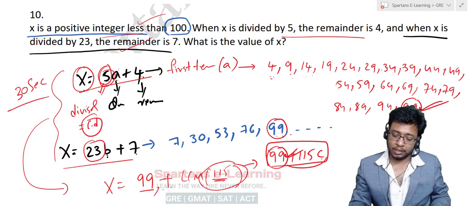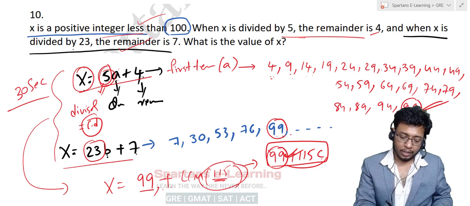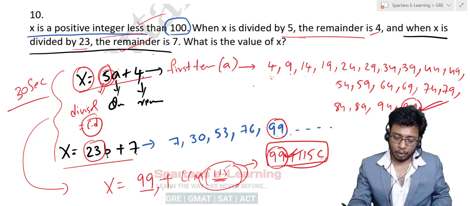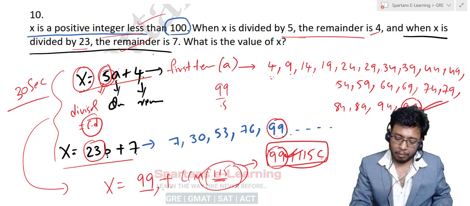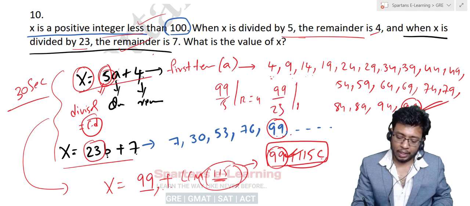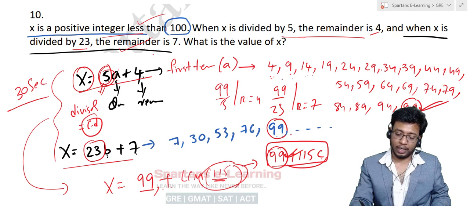What are the conditions? When divided by 5, remainder should be 4. When divided by 23, remainder will be 7. If you want, you can check it. 99 divided by 5, remainder will be 4. 99 divided by 23, again remainder will be 7. If you want, you can divide and check it.